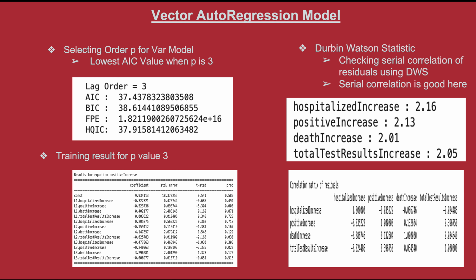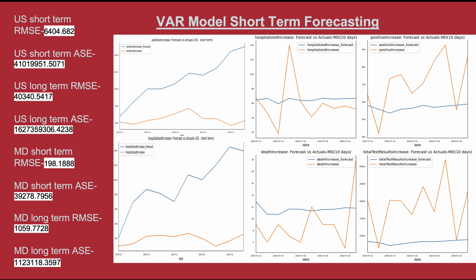We iteratively fit increasing orders of our model up to 9 and pick the order with the least AIC, which is 3 in this case, checking the serial correlation of residuals using the Durbin-Watson statistic. The serial correlation seems to be good here, so we are proceeding with the forecast. We can see the RMSE and AIC values for the VAR models here. The accuracy stands at 89%.